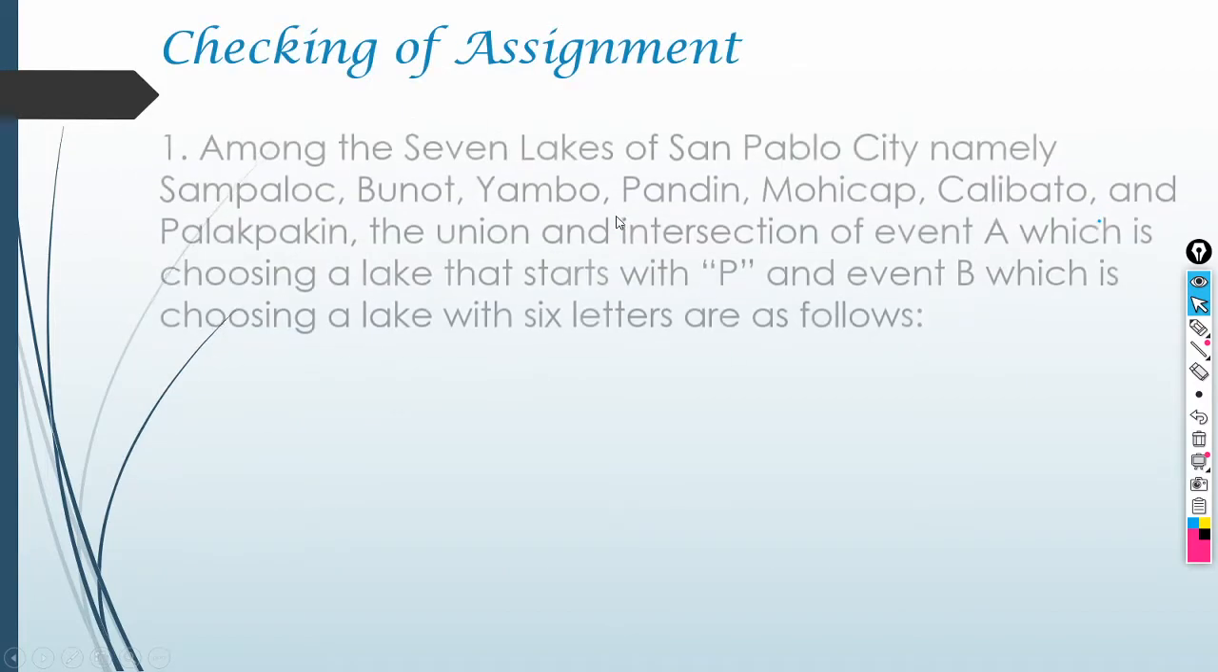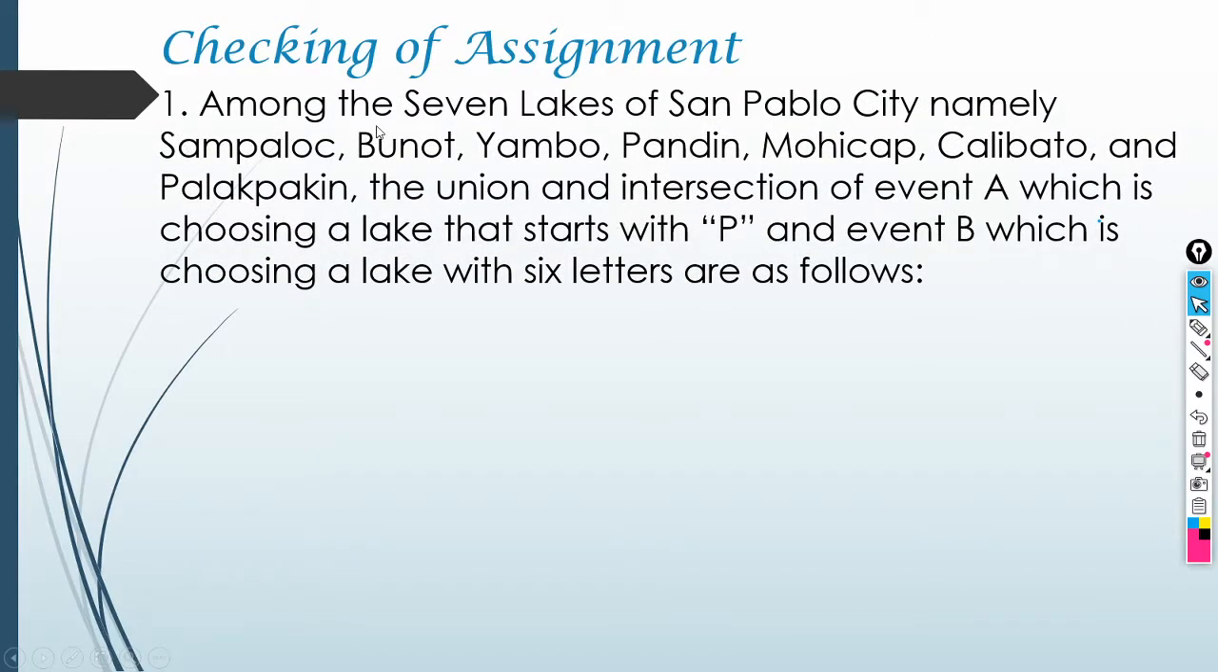So, let us check our assignment first. Number 1, among the 7 lakes of San Pablo City, namely Sampaloc, Bunot, Yambo, Pandin, Mohicap, Calibato, and Palakpakin, the union and intersection of event A, which is choosing a lake that starts with P, and event B, which is choosing a lake with 6 letters, are as follows. So for our event A, choosing a lake that starts with P.